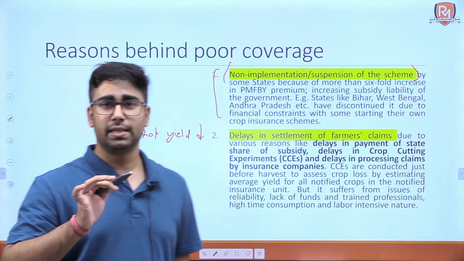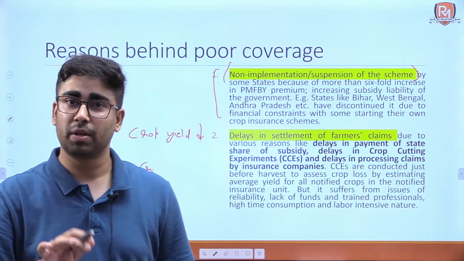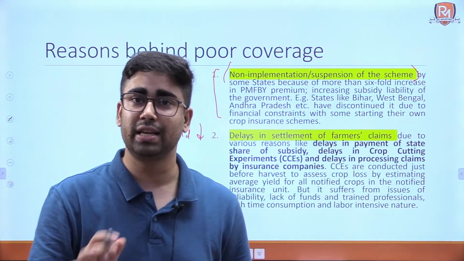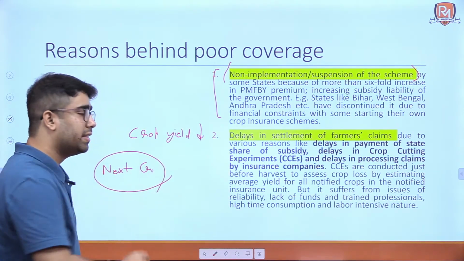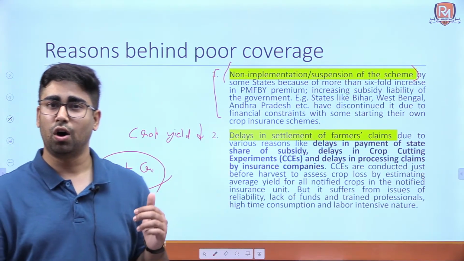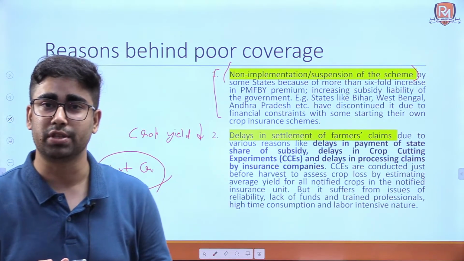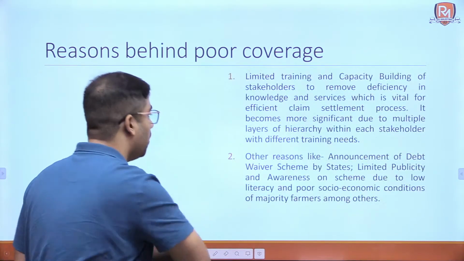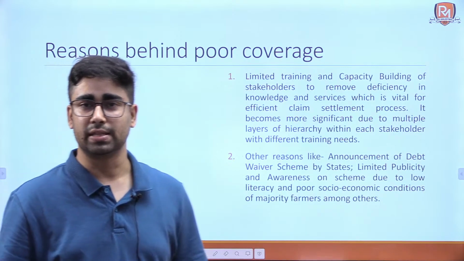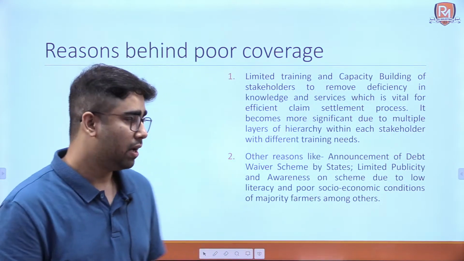the next cropping season started, but the payments of the previous cropping season are still not given to the farmers. Then they would have to take loans. Then this defeats the very purpose of this scheme of providing income security to the farmers. Okay, so this is the second reason why the coverage of this scheme is limited.